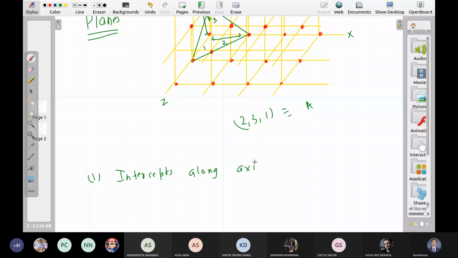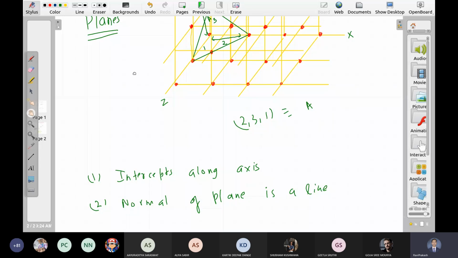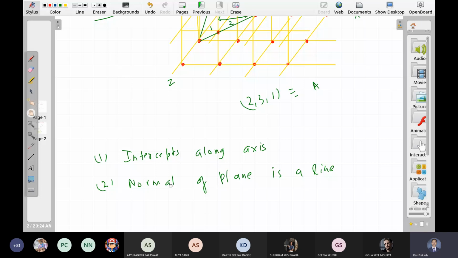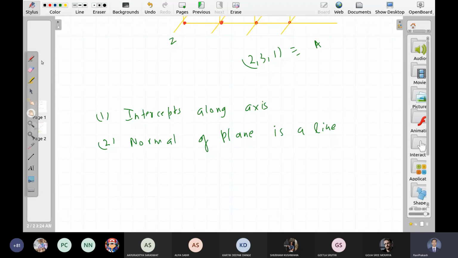Second, the normal of a plane. What is the normal of a plane? It is a line, and we know how to represent the direction of a line. And there can be many other approaches. But which one should we prefer here? Which one do we have to choose?